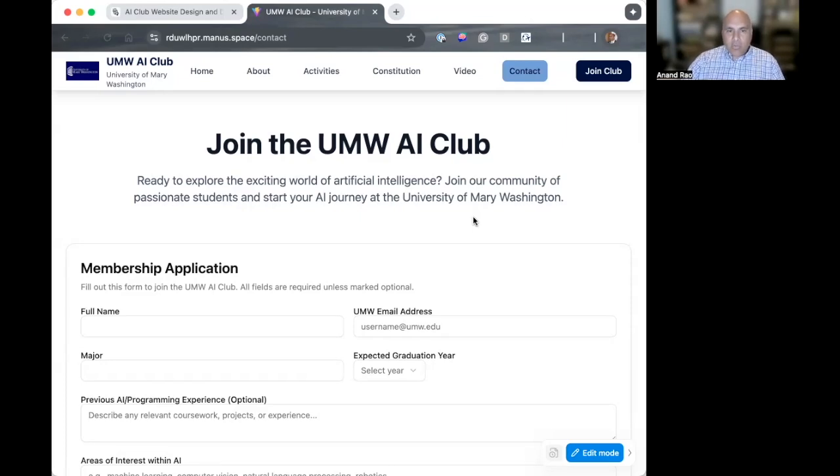But it's also incredibly important to double check all of it, because you can see it made up a lot of content. It made up a faculty advisor. It made up different activities and events that would be held. And that's probably fine if you're doing this as just a draft website, because you can go in and make changes to it. But it is generative AI. It is going to be able to fill in the blanks on its own, whether you really wanted it to or not. And so it's a good starting point.